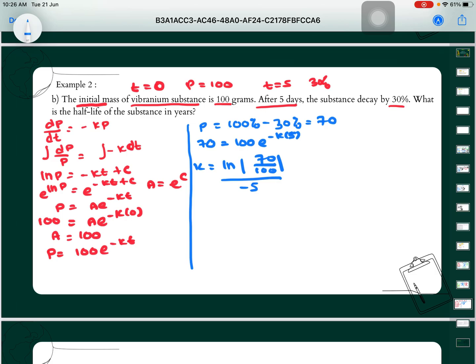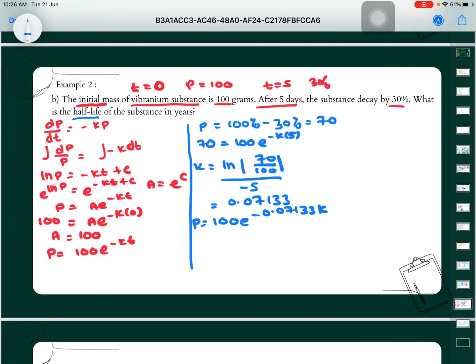Then we solve, we will get our K is equal to 0.07133. Then we substitute back into our equation, which is P equal to 100 e power of negative 0.07133 t. From here, next we want to find the half-life of the substance.